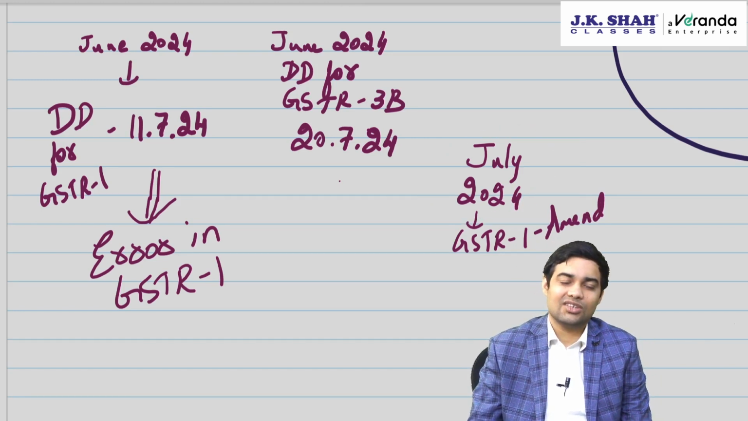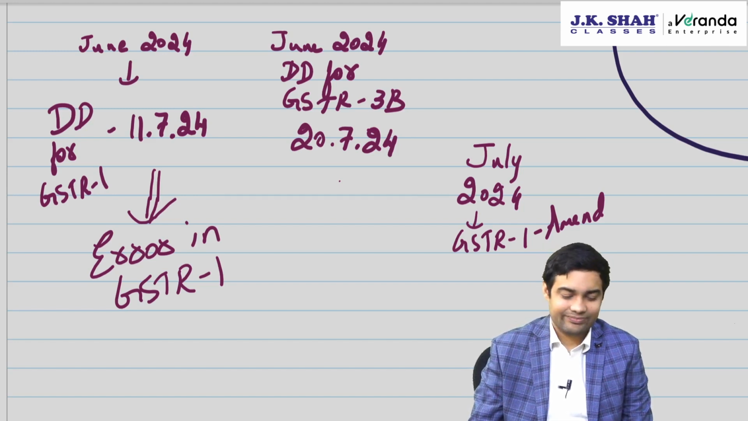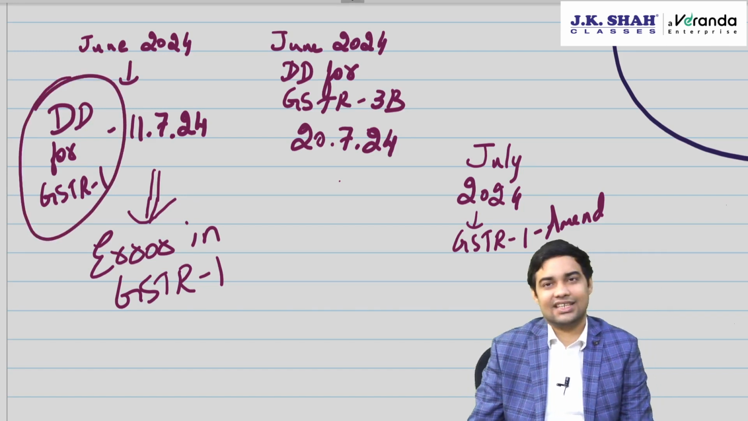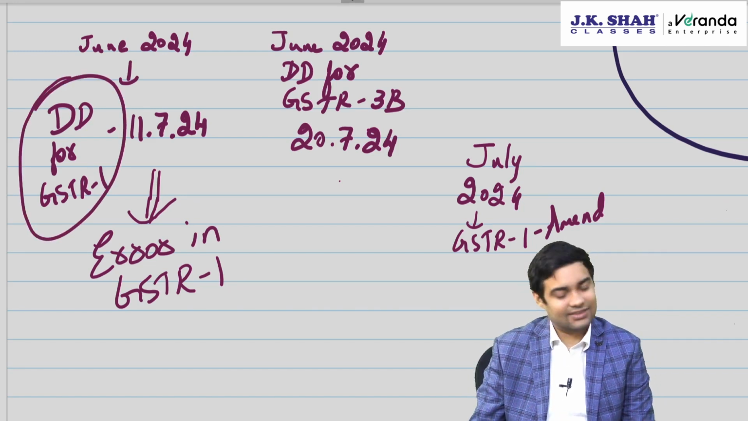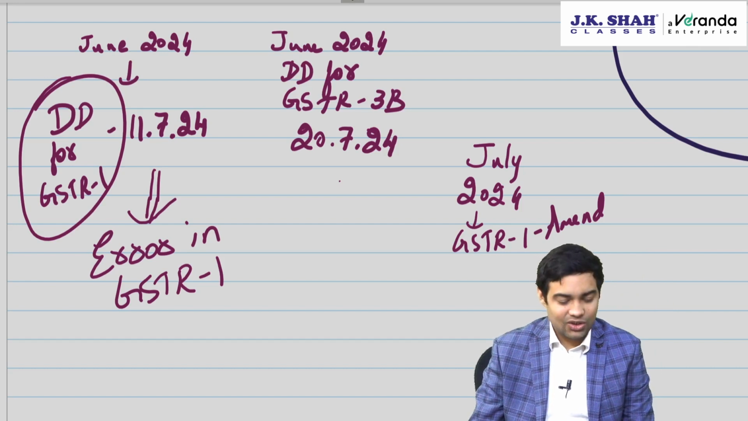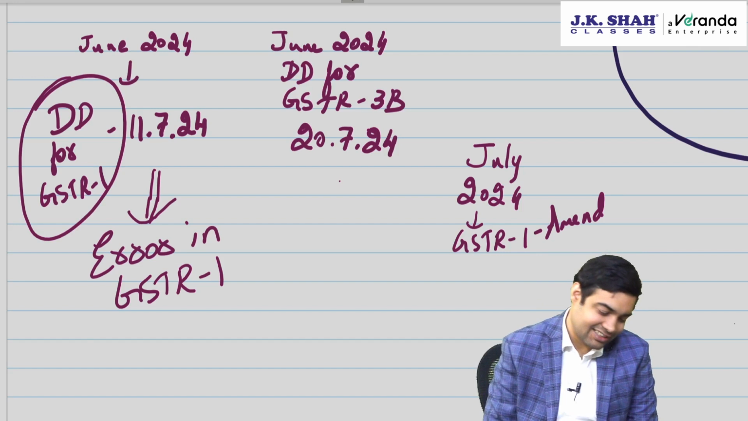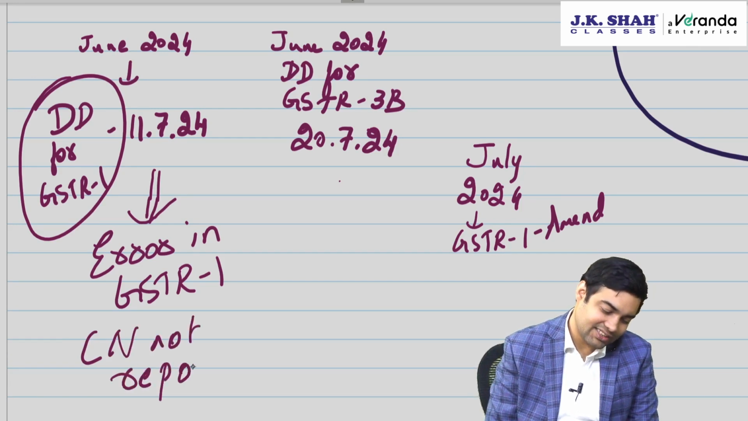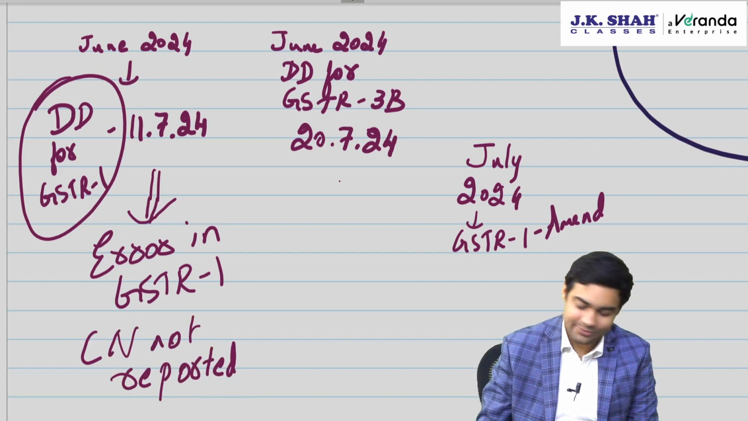What should you do now? Nothing, sir, because a return once filed cannot be revised. So if I filed GSTR 1, I cannot refile this GSTR 1. Cannot refile, sir? No. Now what to do? There is an error in GSTR 1, and let me tell you the error: credit note not reported.